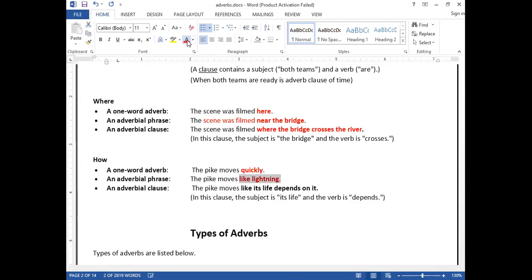It's an adverbial phrase. But if this one, the pike moves like its life depends on it. Subject, life; depends is what? It's a verb. So entirely combined, we call it what? Adverbial clause. Is it clear? The definition of adverbial is clear to all of you?